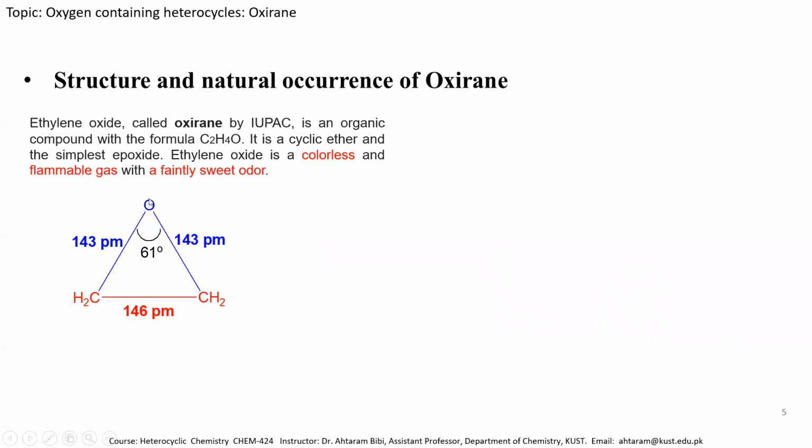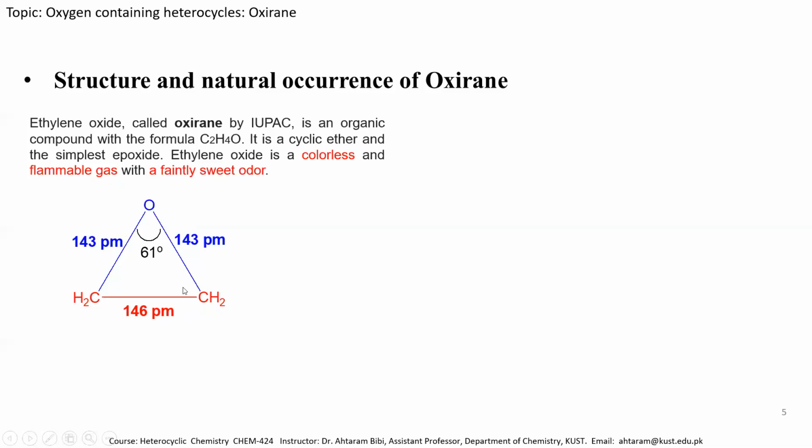One can see that it is an ether because it consists of a carbon-oxygen-carbon bond, and this is the simplest cyclic ether, and it exists in the form of a flammable gas, and its odor is sweet. Its bond lengths are mentioned over here: the carbon-oxygen bond length is 143 picometers, while the carbon-carbon bond length is 146 picometers, and it also has angle strain.